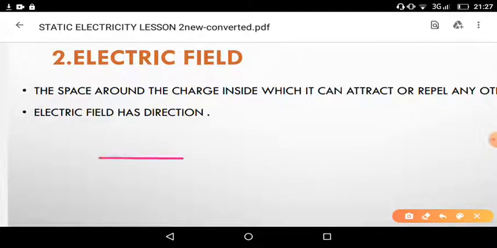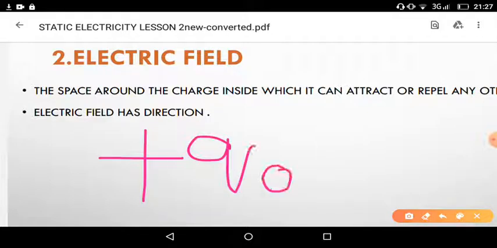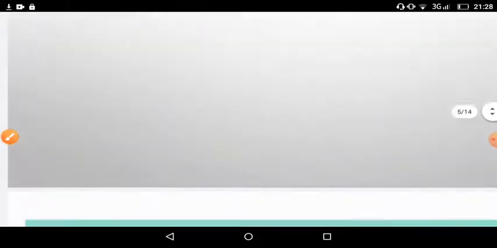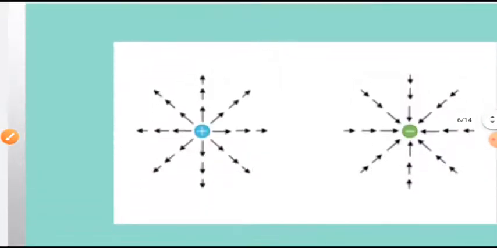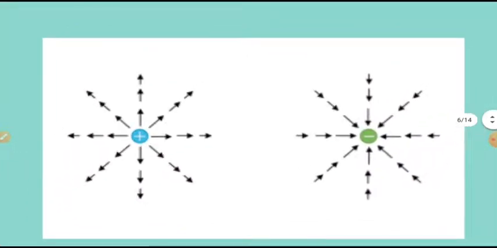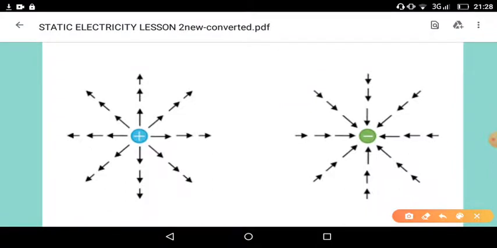So we have to take a positive charge q naught. With respect to this positive charge only, an extra charge we place in the given field, we determine the electric field. Let me explain clearly with a diagram. Now we have two charges that are different.